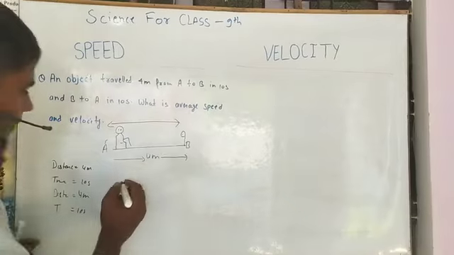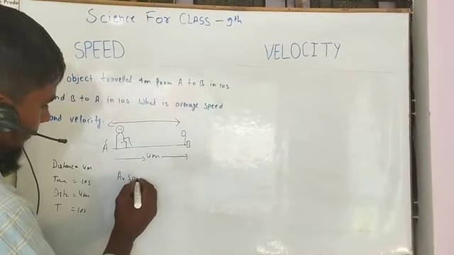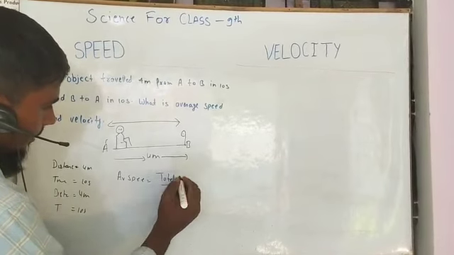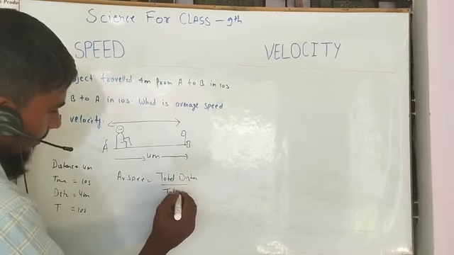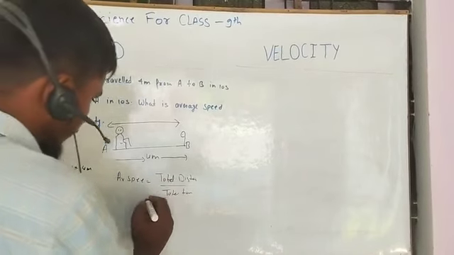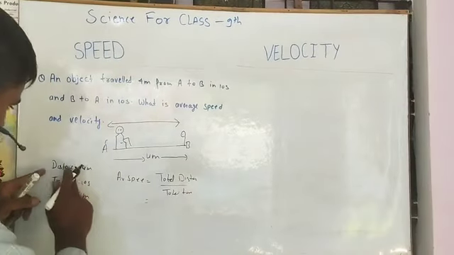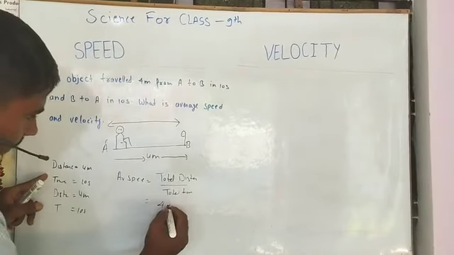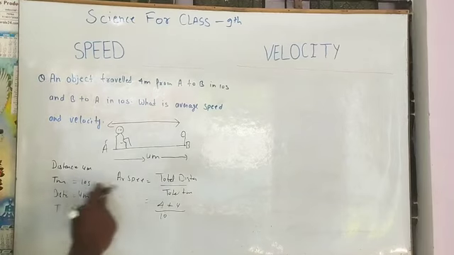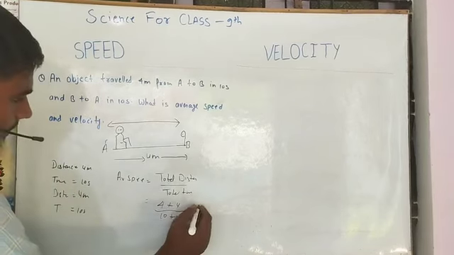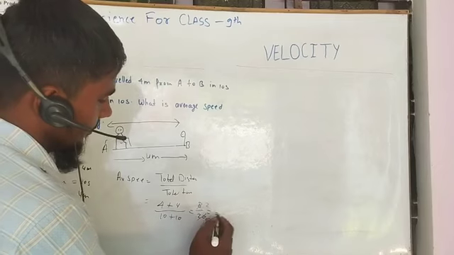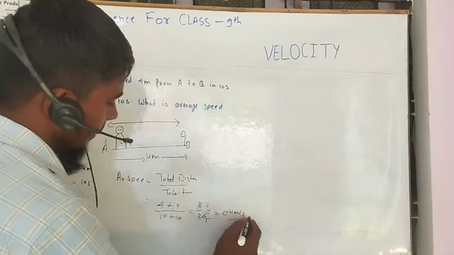What is average speed? We know that average speed is equal to total distance upon total time. What will the total distance be? First he covers A to B, 4 meters, and again he returns B to A, another 4 meters. The first distance is covered in 10 seconds and again 10 seconds. This will be 8 upon 20, which means 0.4 meters per second average speed.